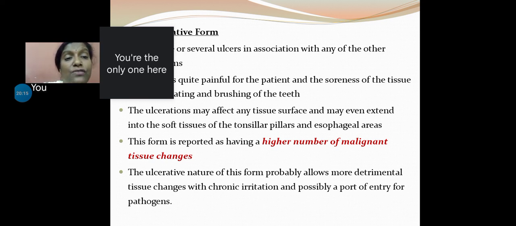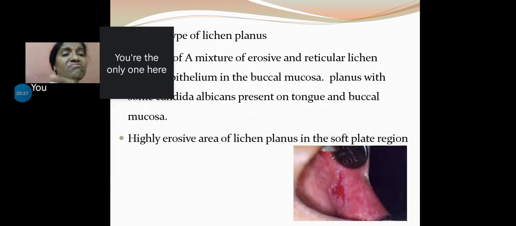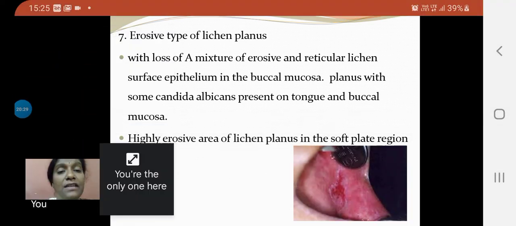The ulcerative nature of this form probably allows more detrimental tissue changes with chronic irritation and possibly a port of entry for pathogens. Erosive type. See, ulcerative is when there is a complete separation of epithelium. When there is a break in the continuity of the epithelium, it is ulceration. But if this is limited only to the superficial cells, with no actual break or discontinuation, then it is known as erosion only. So, erosive type of lichen planus is a mixture of erosive and reticular lichen planus, which occurs on the buccal mucosa.